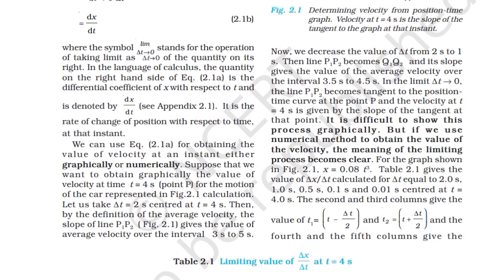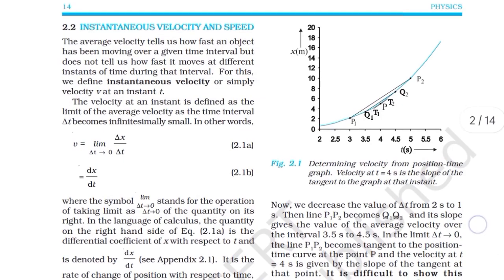Suppose that we want to obtain graphically the value of velocity at time t = 4 seconds, point P, for the motion of the car represented in figure 2.1. Let us take Δt = 2 seconds centered at t = 4 seconds. Then by the definition of the average velocity, the slope of line P1P2, figure 2.1, gives the value of average velocity over the interval 3 seconds to 5 seconds.